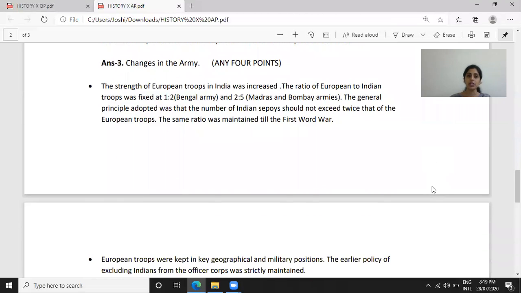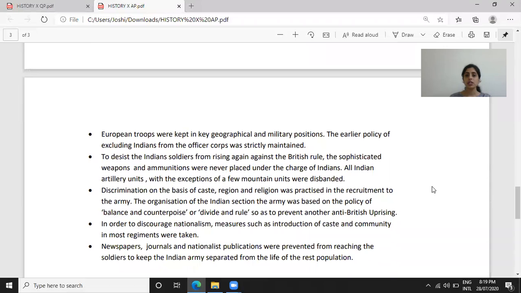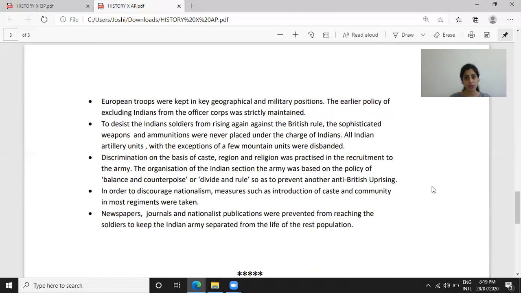Beginning with the first point, the strength of European troops in India was increased. The ratio of European to Indian troops was fixed at 1:2 in the Bengal army and 2:5 in the Madras and Bombay armies. The general principle adopted was that the number of Indian sepoys should not exceed twice that of the European troops. The same ratio was maintained till the First World War. Point number 2. European troops were kept in key geographical and military positions.